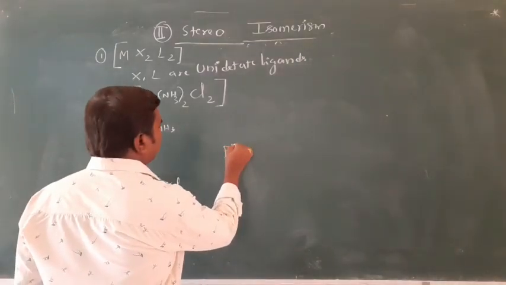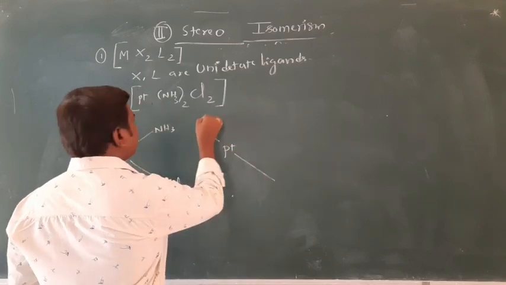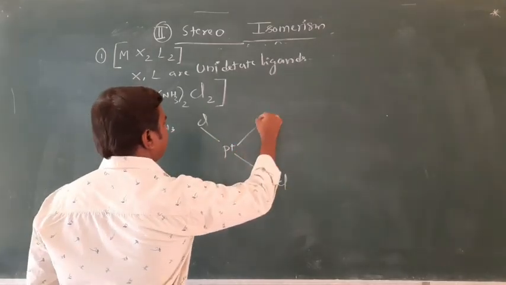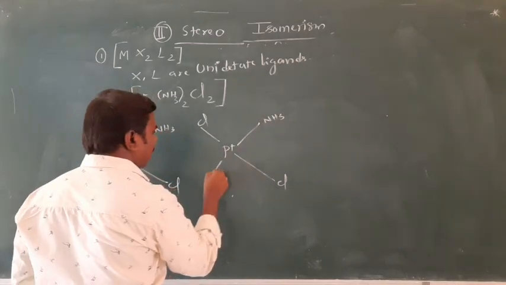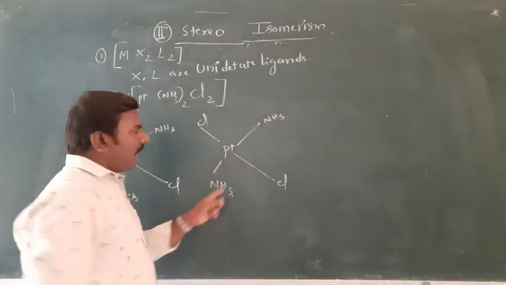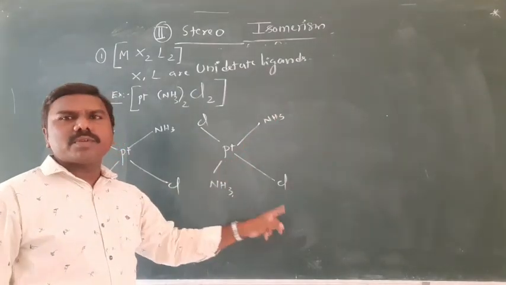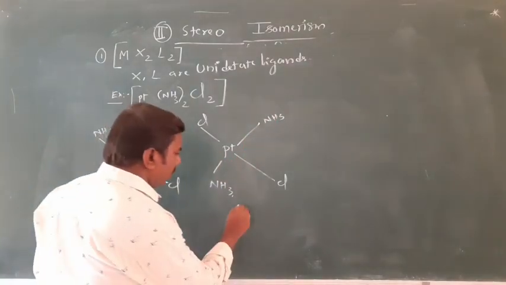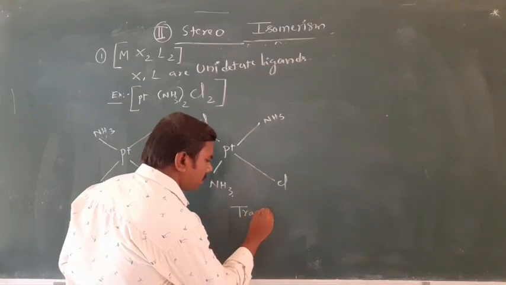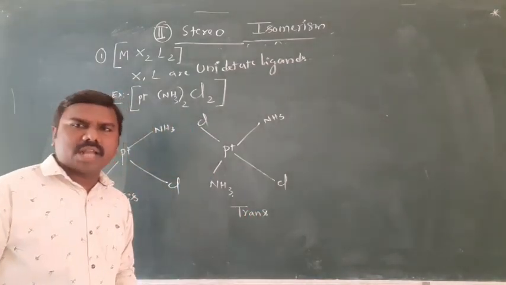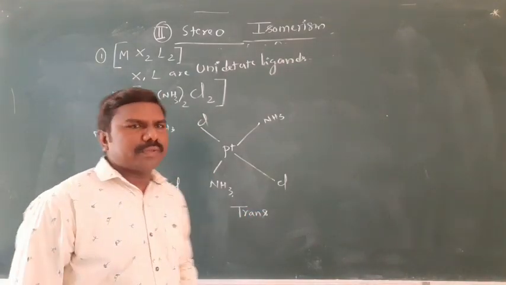Next, platinum, Cl, Cl, NH3, NH3. Identical groups on opposite side. That's why it is called trans. You can say the name also.